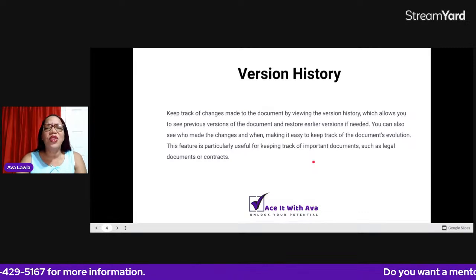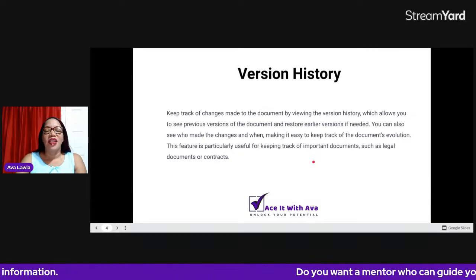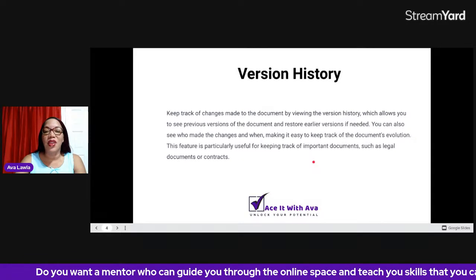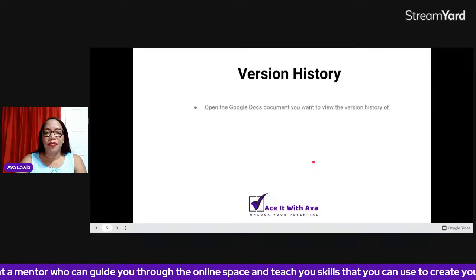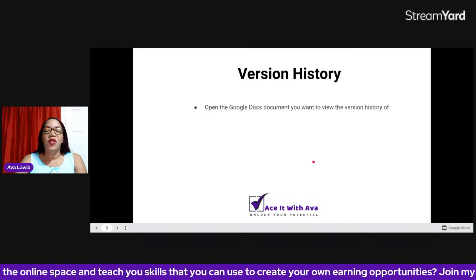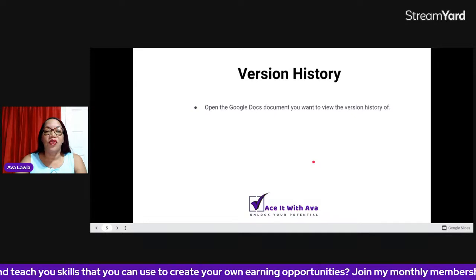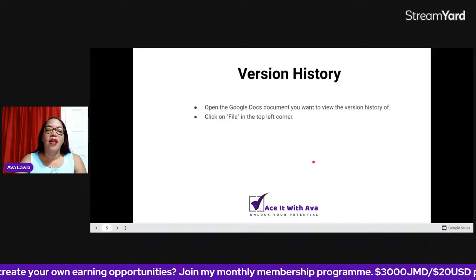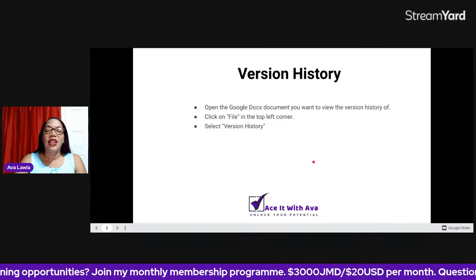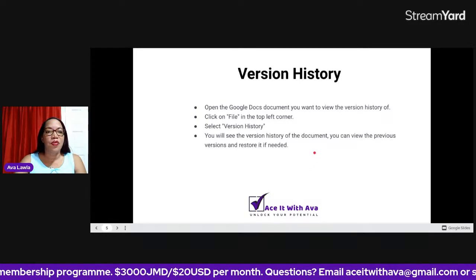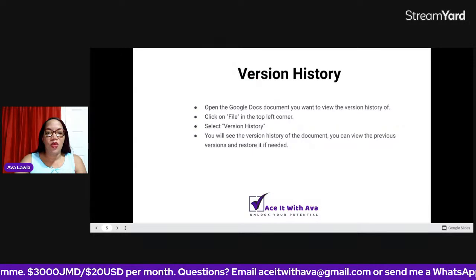So let me know in the chat who has used version history. It's a feature that a lot of people are sleeping on where Google Docs is concerned. A lot of people are not checking for this. So where do you find it? When the document is open and you want to view the version history, of course, you need to open it. And then you will click on File in the top left-hand corner, select Version History, and then you will see the different versions.